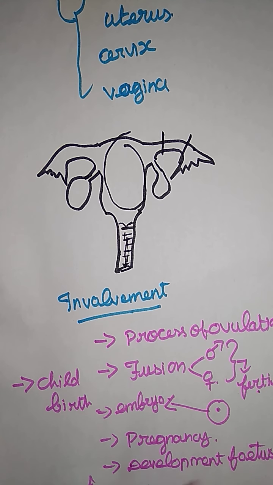Okay, now let me study the detailed explanation of the male and female reproductive systems. Let me take the first topic, the male reproductive organs. Okay, let me take the first one.